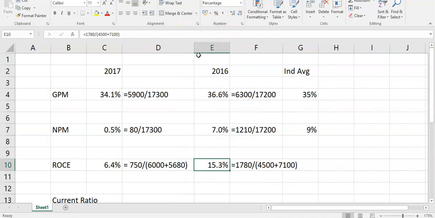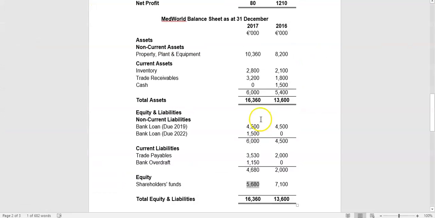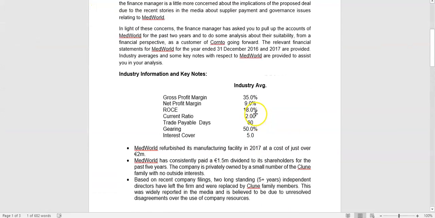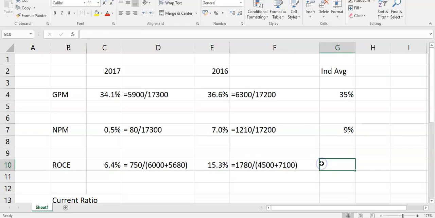So your return on capital employed has more than halved. What's driving that is the increase in debt and the reduced profitability. So there's two factors driving that. And we know from the question the actual industry average, if you go back, is 18%. Your competitors are earning an average of 18% return on capital employed. So the company now is way off that.